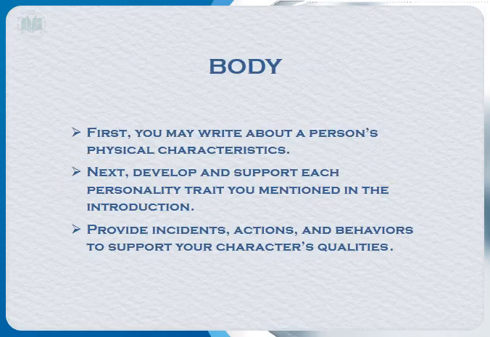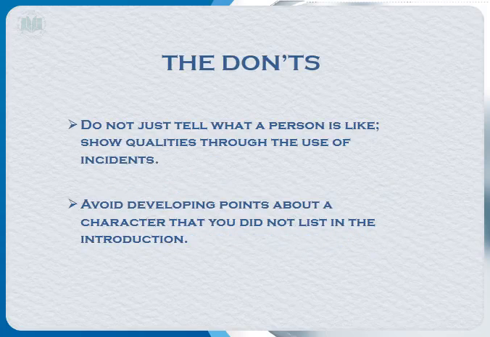While writing about the character's details, you must first write about a person's physical characteristics. Next, develop and support each personality trait you mention in the introduction. And then provide incidents, actions, and behaviors to support your character's qualities. Remember, there are two main points that you shouldn't do while writing a character sketch. Do not just tell what a person is like. Show qualities through the use of incidents. Avoid developing points about a character that you did not list in the introduction.